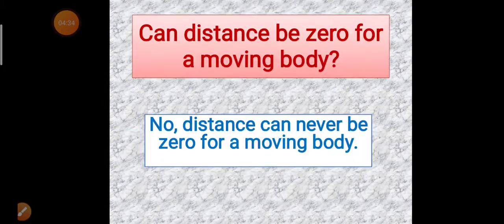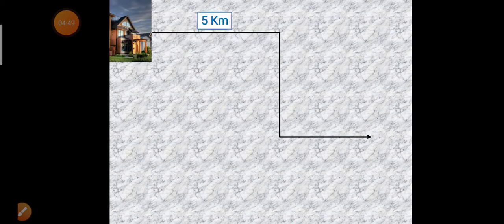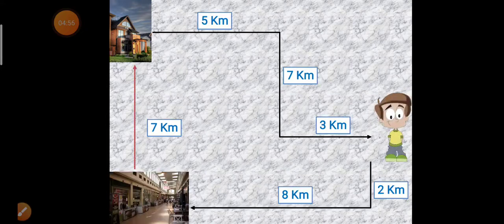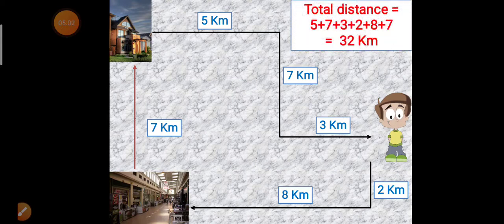Now we can move to another important fact: can distance be zero for a moving body? No, distance can never be zero for a moving body. Let's consider one more situation where you start from your home to see your friend. Then you went to the market and finally you return back to your home. For this complete journey, you traveled a total distance of 32 km.